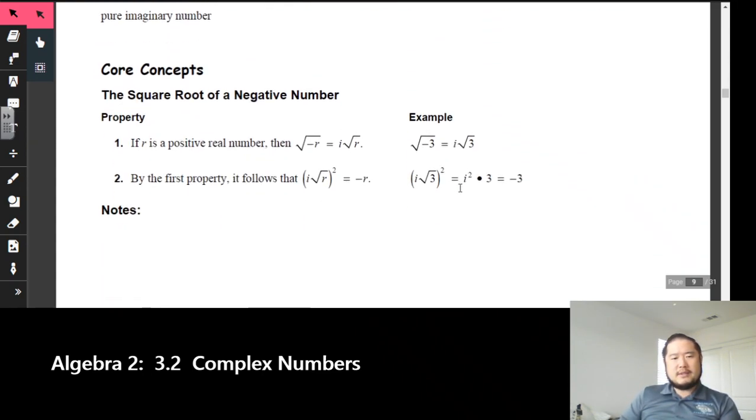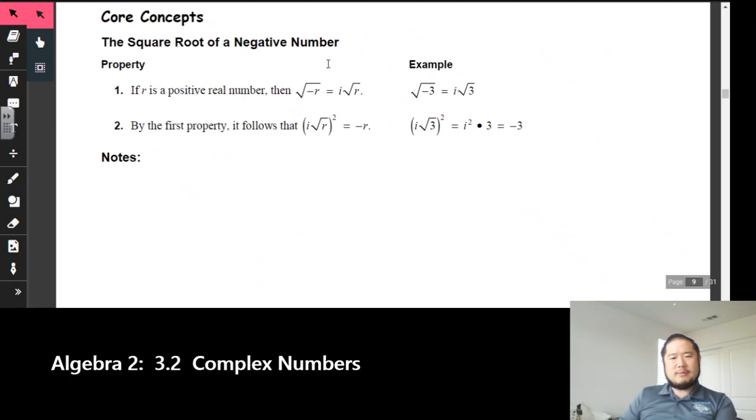So let's see what happens right here when we actually try to do some math dealing with imaginary numbers. If r is a positive real number, then the square root of negative r is equal to i times the square root of r. So in Algebra 1, you should have been told that we can never have a negative inside of the radical, which is true. Once that happened, we usually ended up with no solution, or we just ended it right there. But now what we're going to do is take it one step further. Since we can't have the negative, what we're going to do is this.